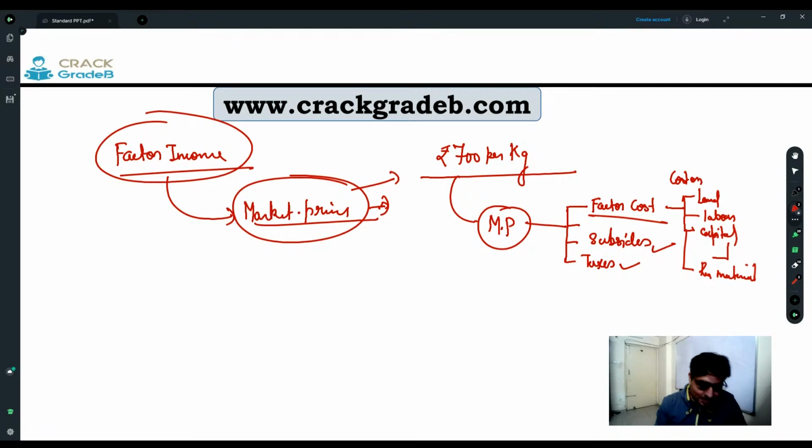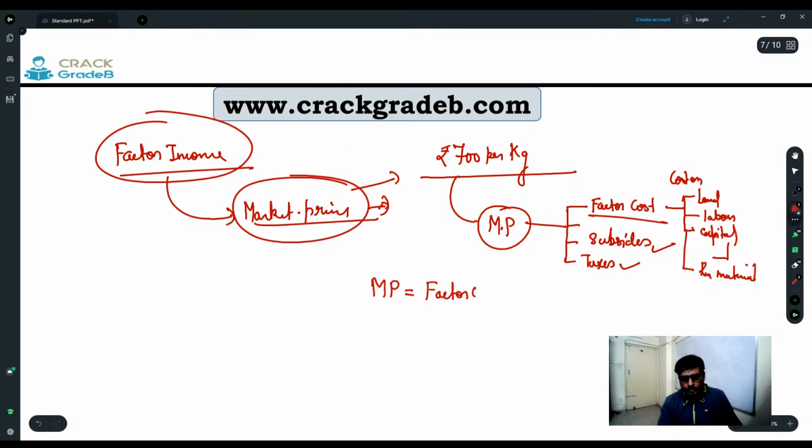Yes, sugar patients, so there will be no subsidy on the sweets. So, can we say that the market price is comprised of factor cost plus IDT, means indirect taxes. Why I'm calling indirect taxes? Because these taxes are being paid by that sweet shop, but sweet shop is going to take this money from whom? Customers. So customers are indirectly paying this tax to the government. So that is why indirect taxes.